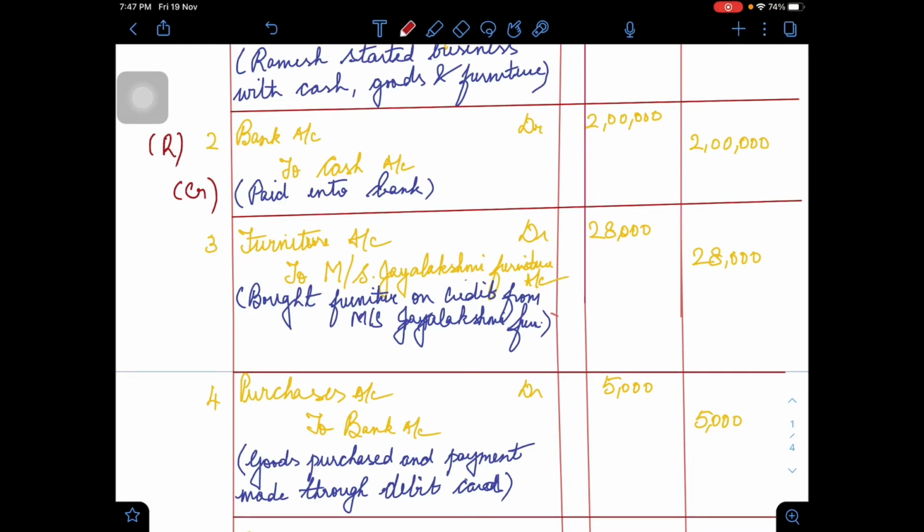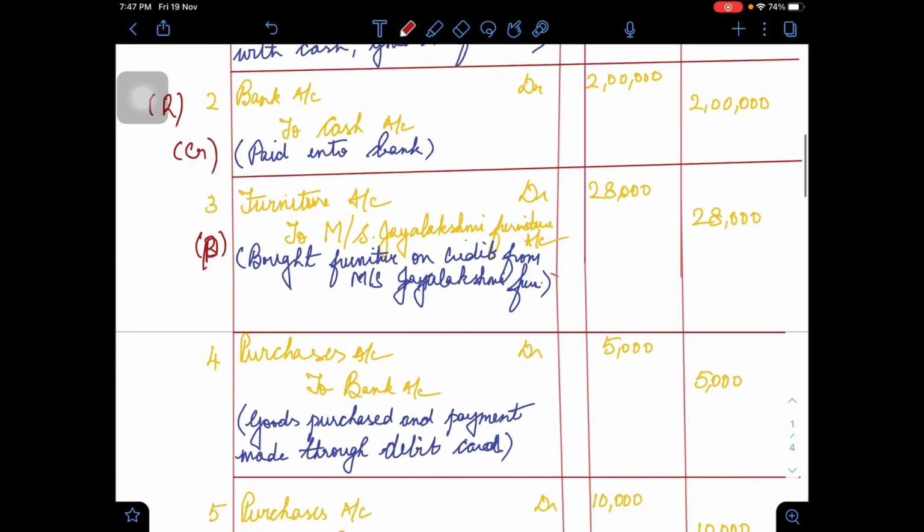Why do we credit Messrs. Jayalakshmi Furniture? Because this being an artificial personal account, this person is a giver, credit the giver. Furniture being real, what do we say? Debit what comes in, furniture.